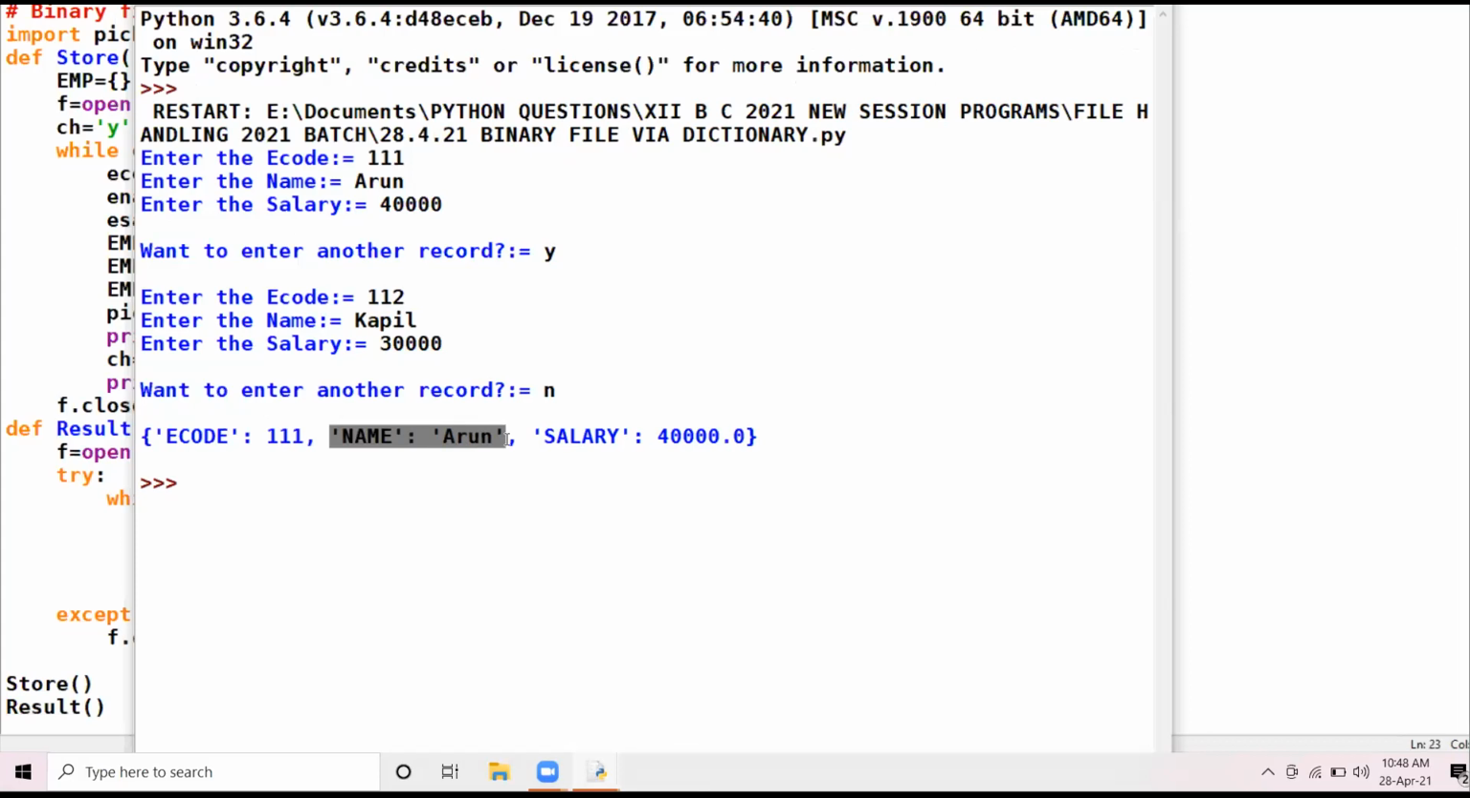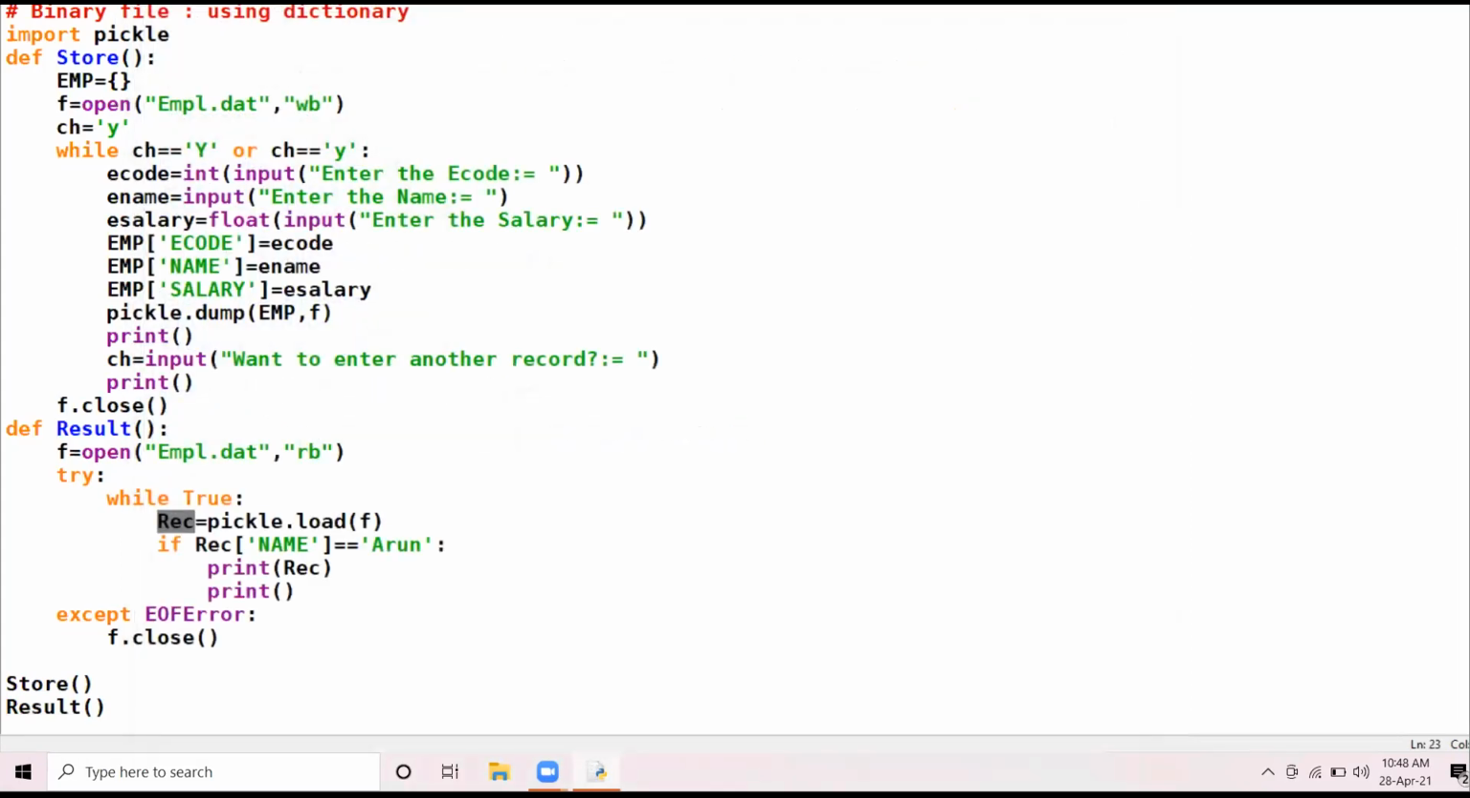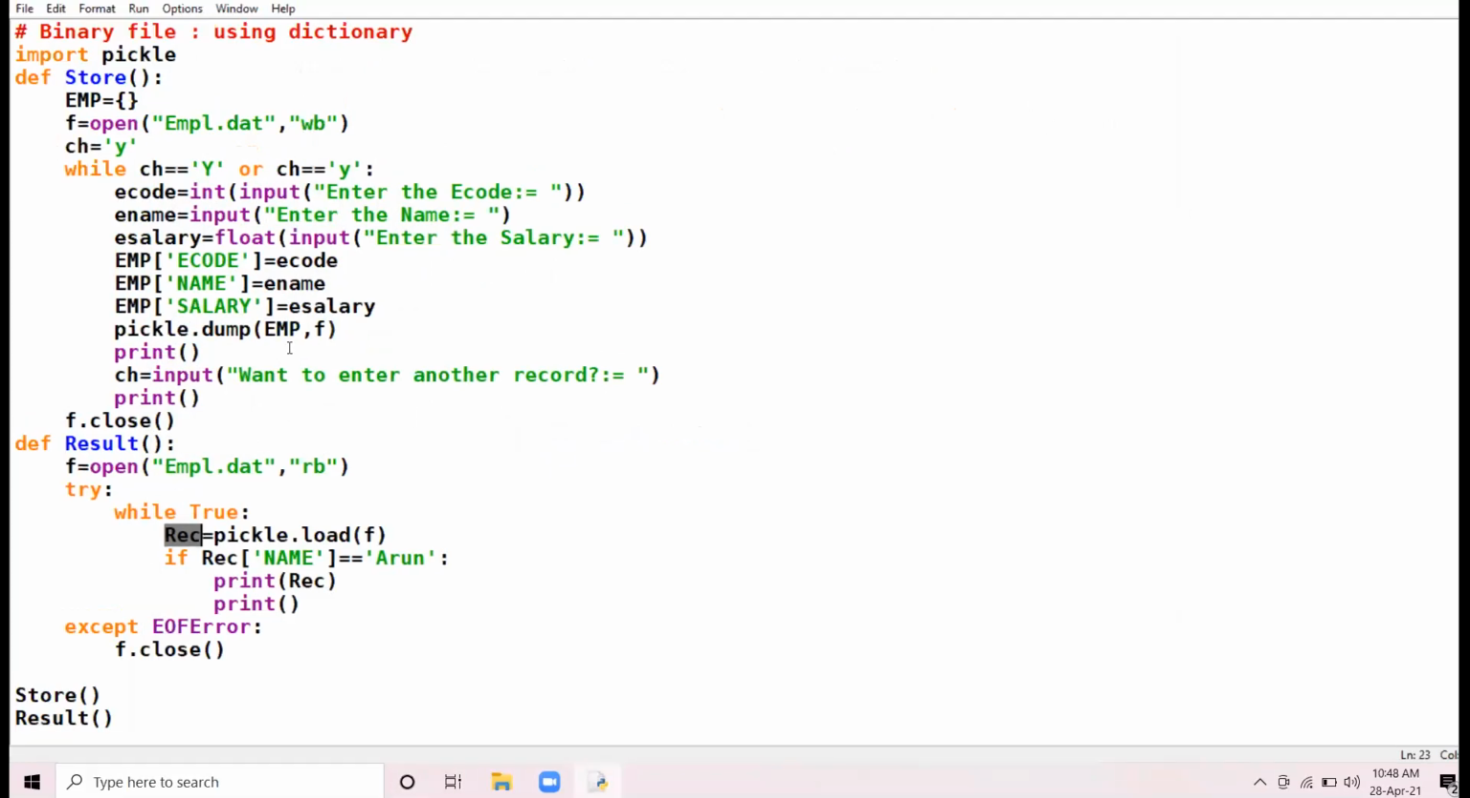List I have discussed, dictionary today I have discussed. Three lectures I have spent on the binary file. Still any doubt, you can raise your hand today and I'll unmute you. I will show the coding once again, if any doubt you people are having.